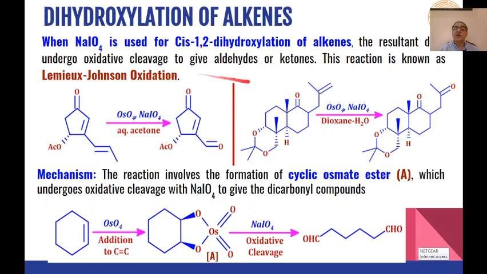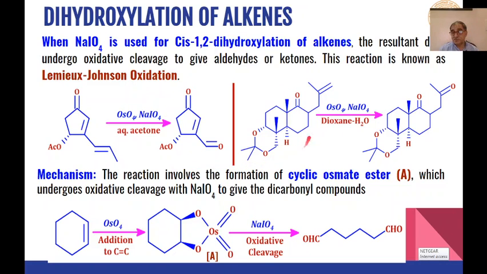For example, if we are having this alpha beta unsaturated ketone and this isolated carbon carbon double bond, when this undergoes osmium tetroxide oxidation followed by sodium periodate oxidative cleavage in aqueous acetone, in the first instance this will be converted into cis diol, and then that cis diol will undergo oxidative cleavage in presence of sodium periodate, and we will get these types of aldehydes as the product.